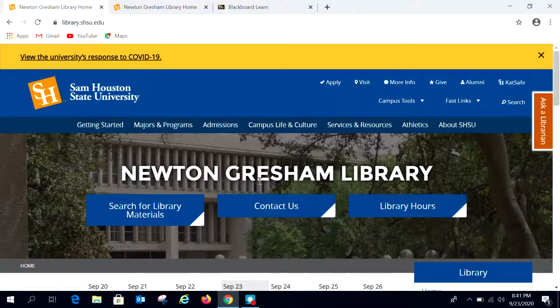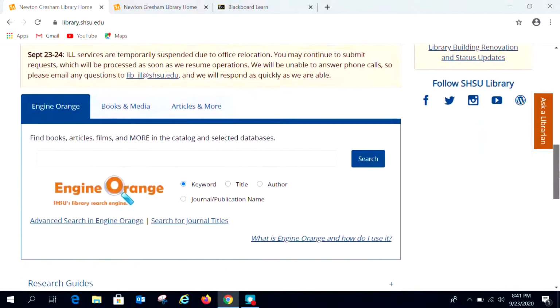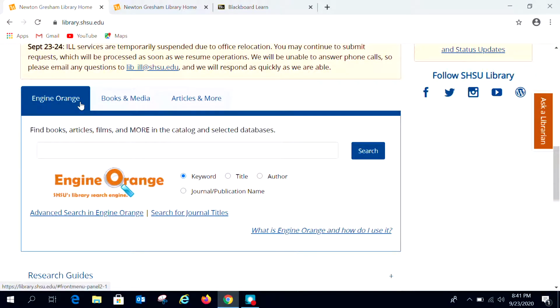Hello everyone, this is Diana Kim, and in this video I'm going to show you how to search in Engine Orange. So we're going to begin at the Newton Gresham Library homepage. From there we're just going to scroll down about midway and you'll see that Engine Orange is highlighted here.